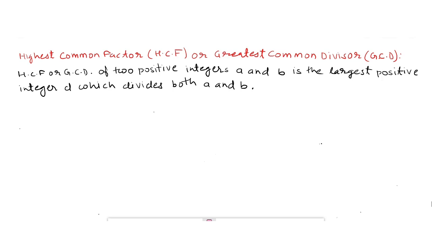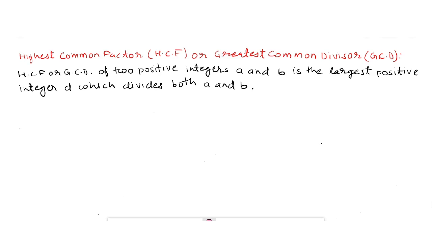Euclid's division lemma gives us an algorithm to find the highest common factor, HCF, of two given positive integers. Let us define HCF or highest common factor. This is also called greatest common divisor, that is HCF or GCD.